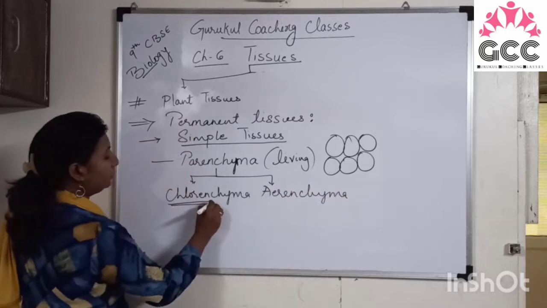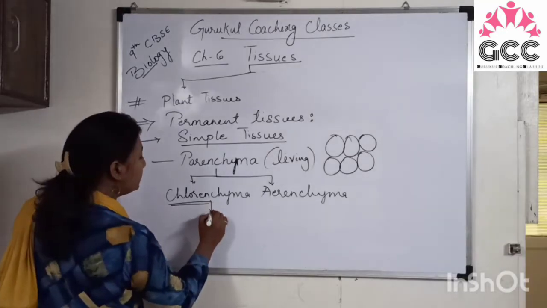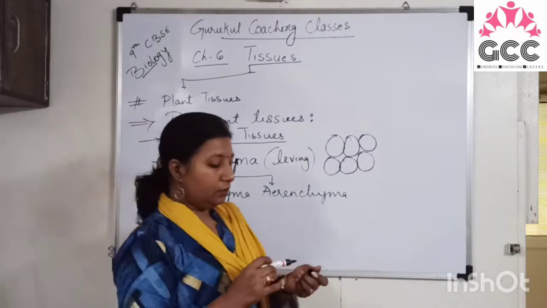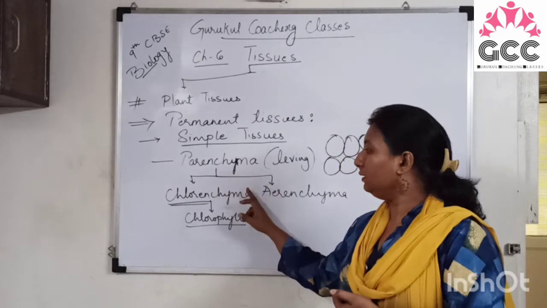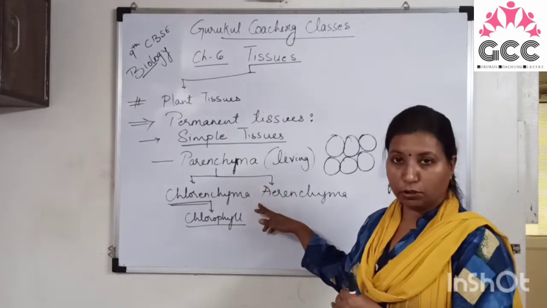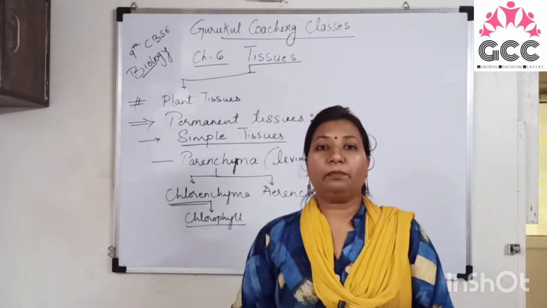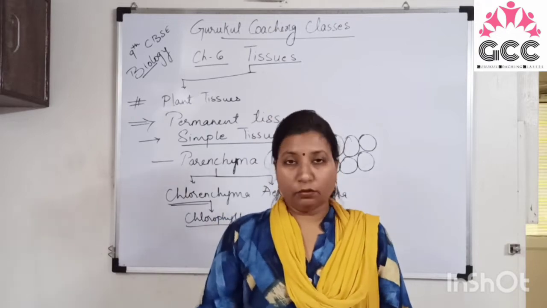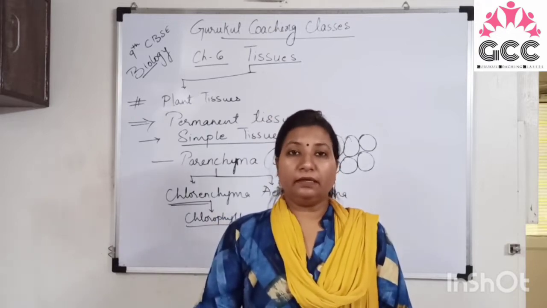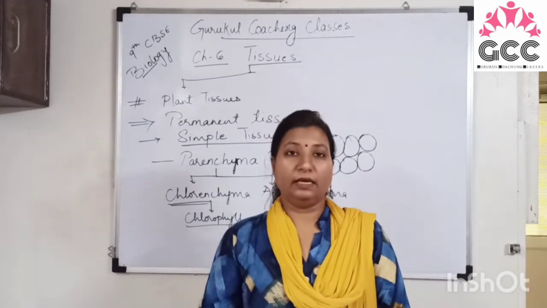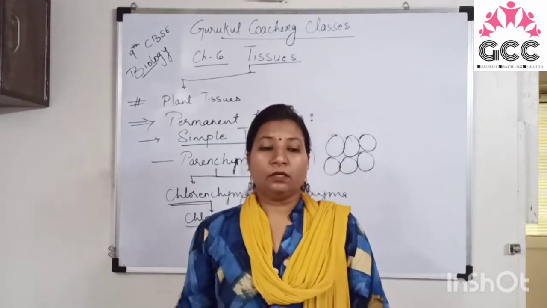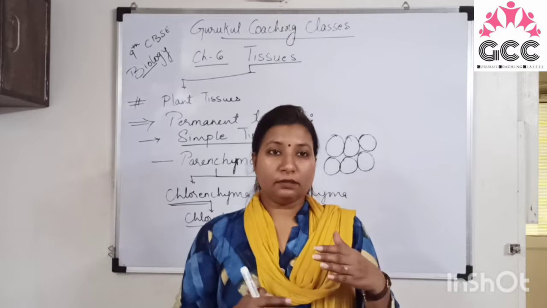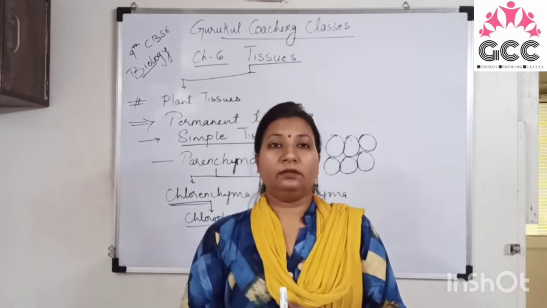So chlorenchyma means when chlorophyll is present. Right? So it is a type of parenchyma, that is the chlorenchyma. It contains the pigment chlorophyll. Chlorophyll is the green colored pigment which is present in the chloroplast. Right? So green colored pigment provides green color to the plants, and it helps in photosynthesis. So photosynthesis is the process of manufacturing of food by using carbon dioxide, sunlight, water, right?